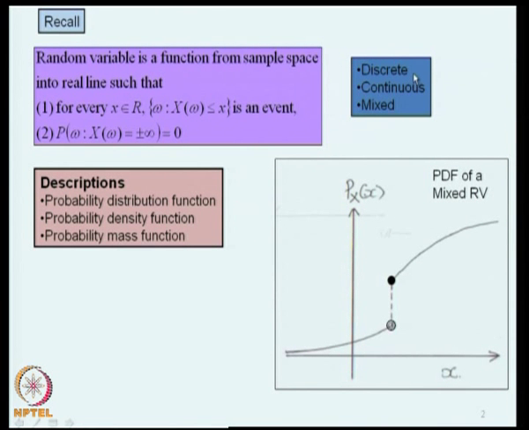A random variable can be discrete, where the probability distribution proceeds through only jumps, and in a continuous random variable it proceeds without any jumps. In a mixed random variable there can be stretches where it proceeds without any jumps, as well as jumps, as shown here. We define the probability density function as the derivative of this distribution function. Probability mass function is defined for discrete random variables.